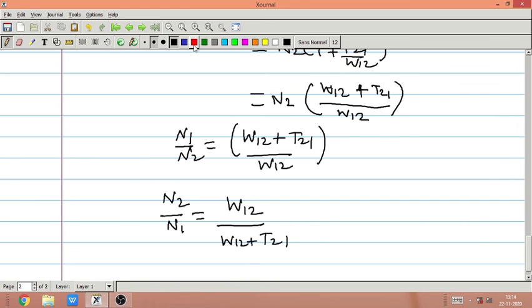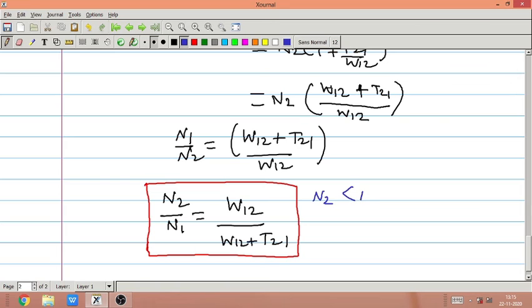So from this equation we can write that N2 is less than N1.